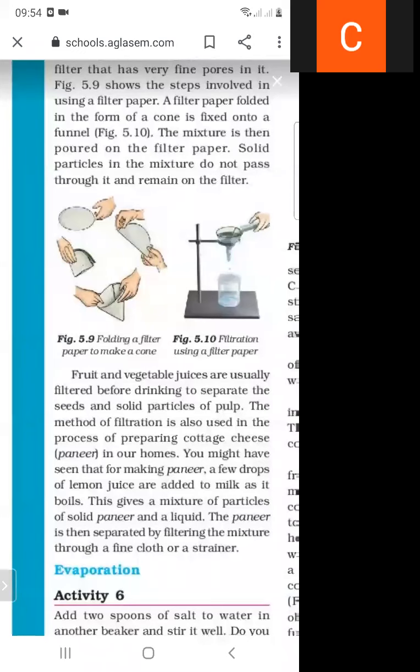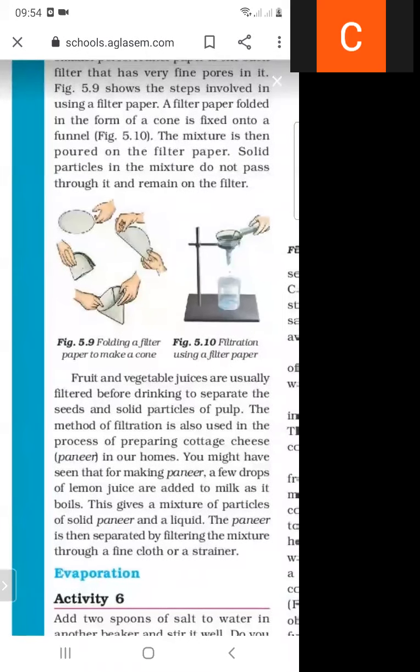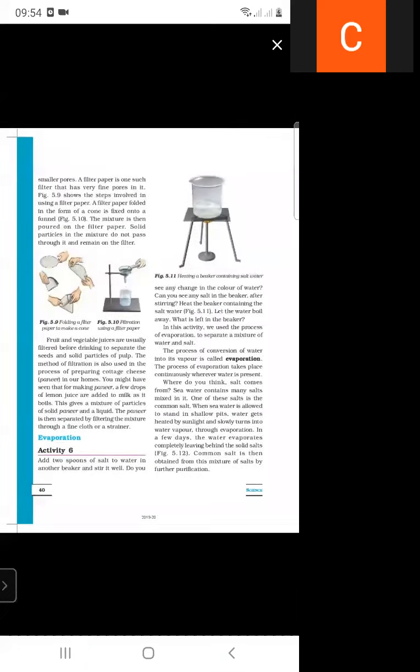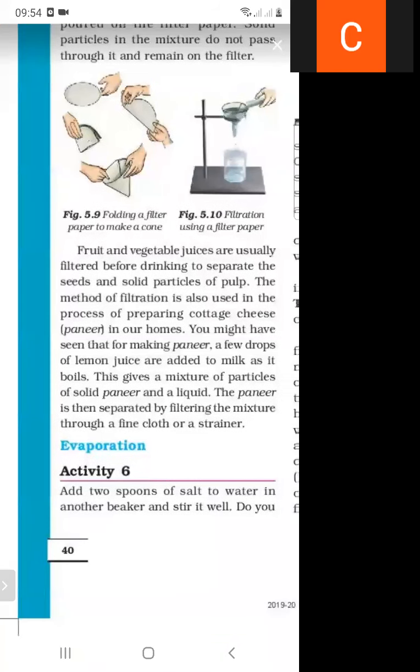As we know, fruit and vegetable juices can be filtered before drinking to separate the seeds and solid particles of the pulp. The method of filtration is also used in the process of preparing cottage cheese in our home.